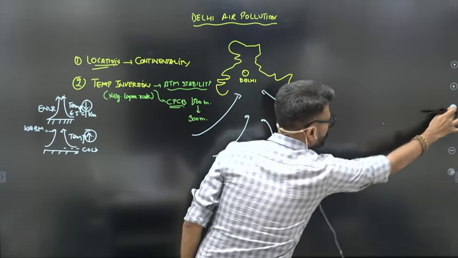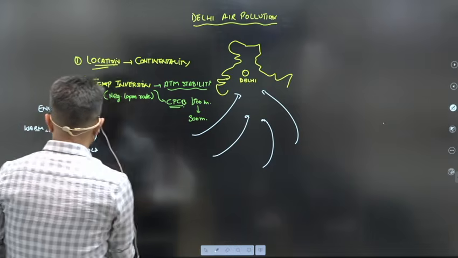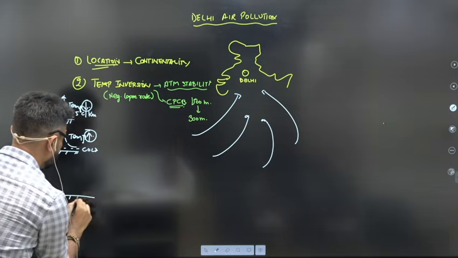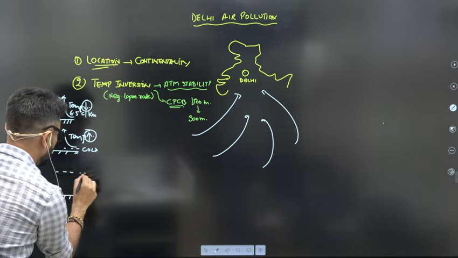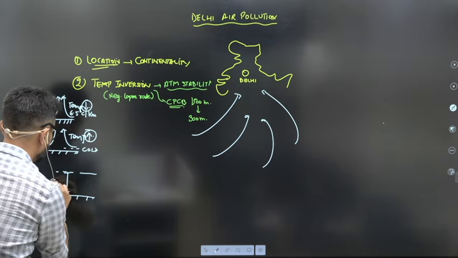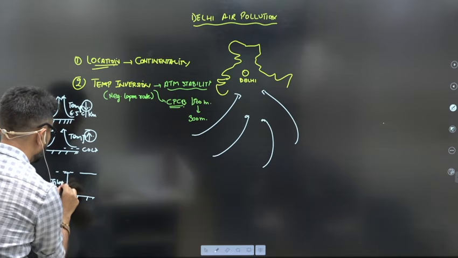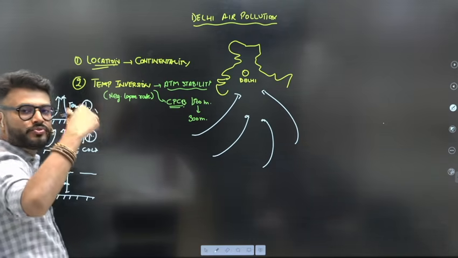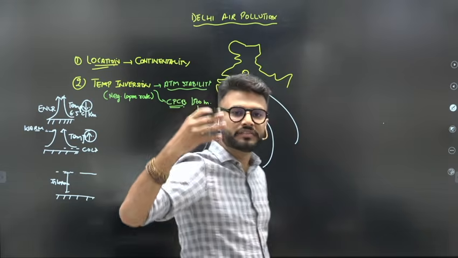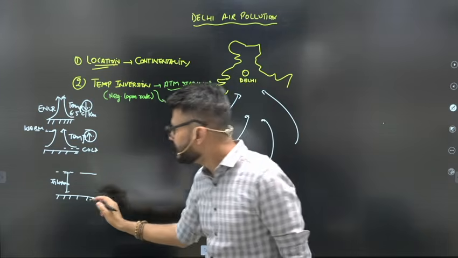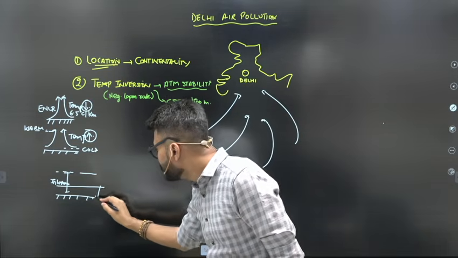Now this means that if this is the Earth's surface and this is the height where intermixing is taking place, intermixing means the wind is moving and the pollutants obviously get dispersed. Now this height has come down near the Earth's surface.